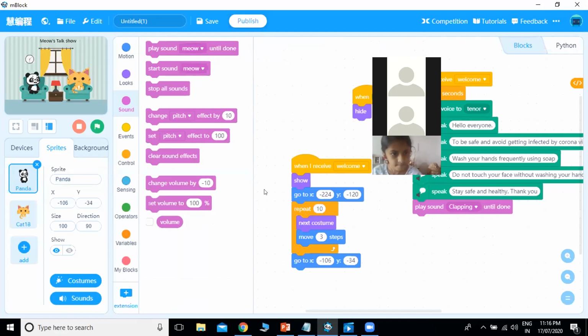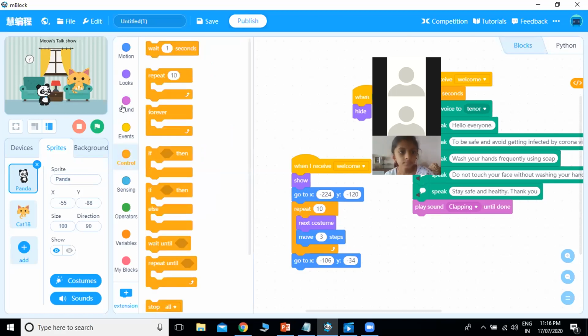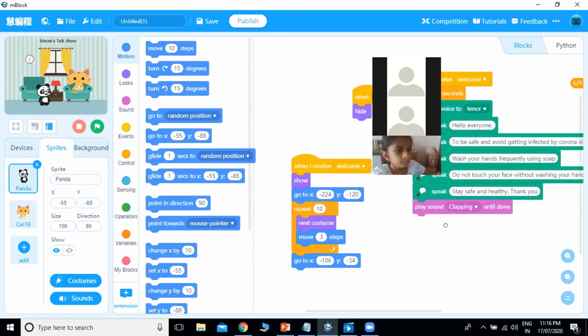So after he finishes talking, he will go to this position. He will end the talk show. Cat and Panda will meet, both of them will get down from the couch. So we will set this to, after this, go to that position. Okay, so we'll see.